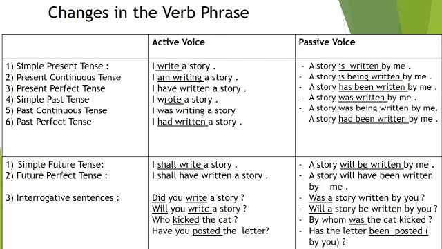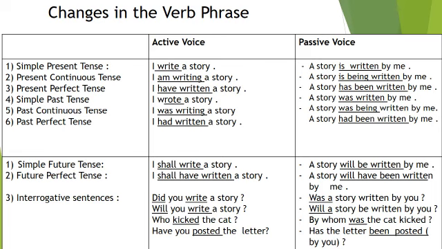3. Present perfect tense. Active voice, I have written a story. Passive voice, a story has been written by me. 4. Simple past tense. Active voice, I wrote a story. Passive voice, a story was written by me. 5. Past continuous tense. Active voice, I was writing a story. Passive voice, a story was being written by me.